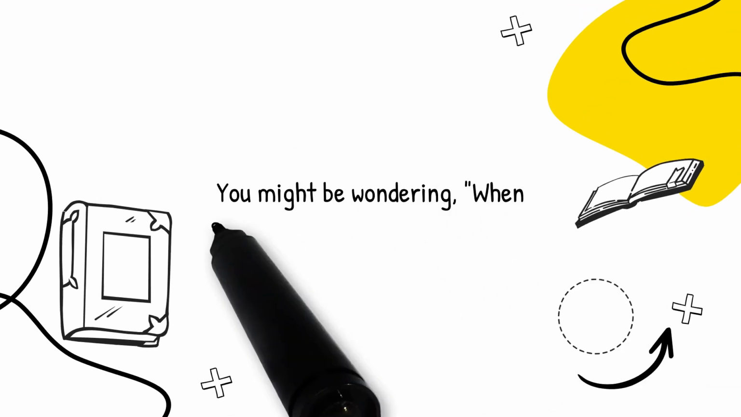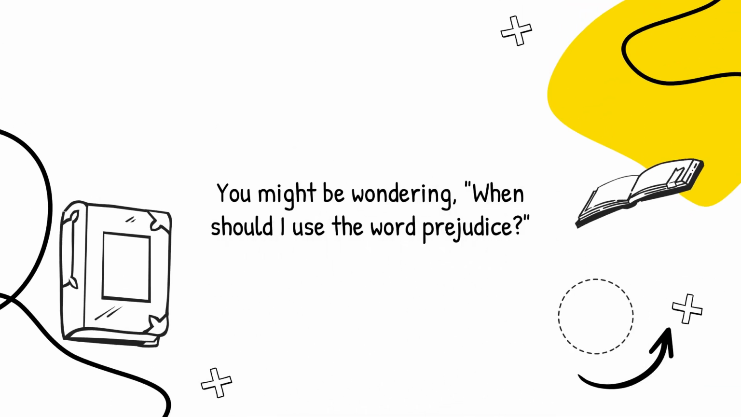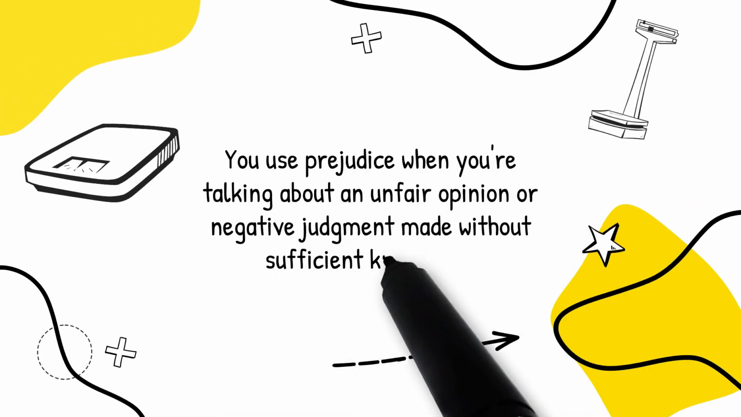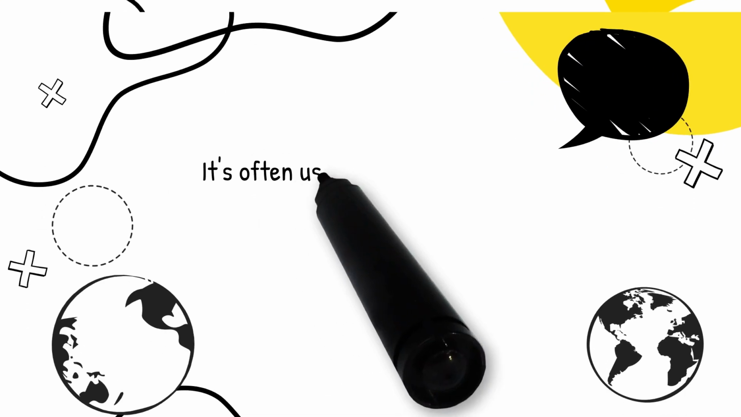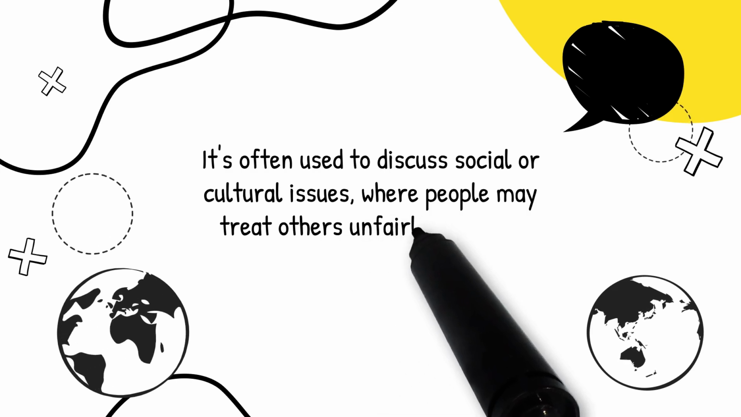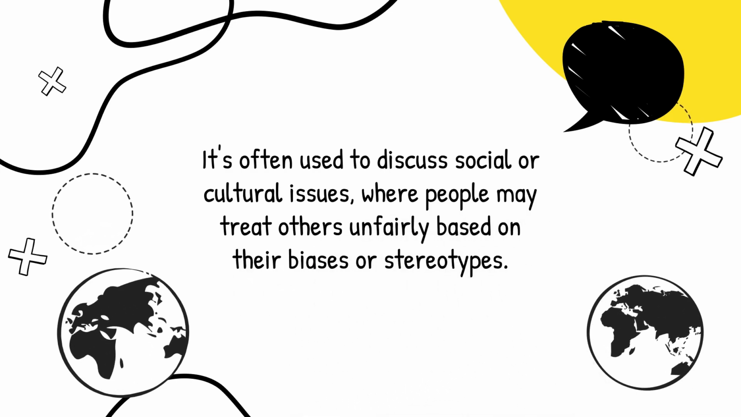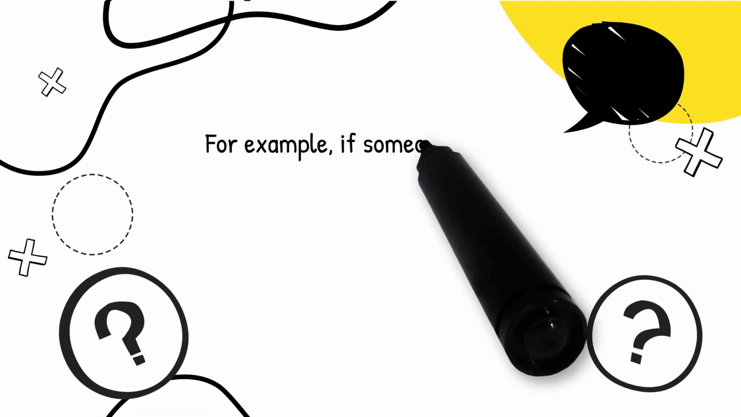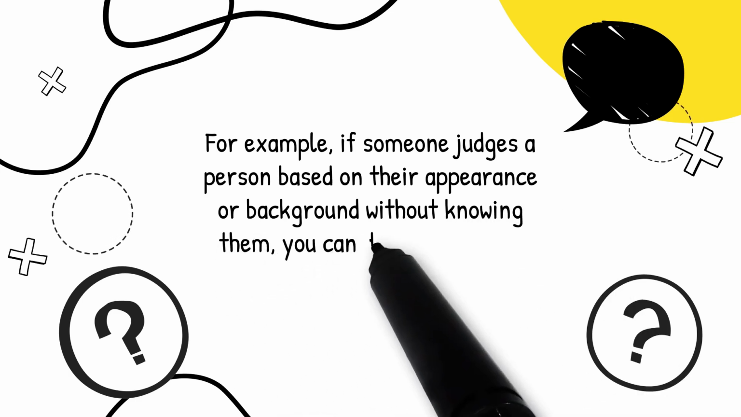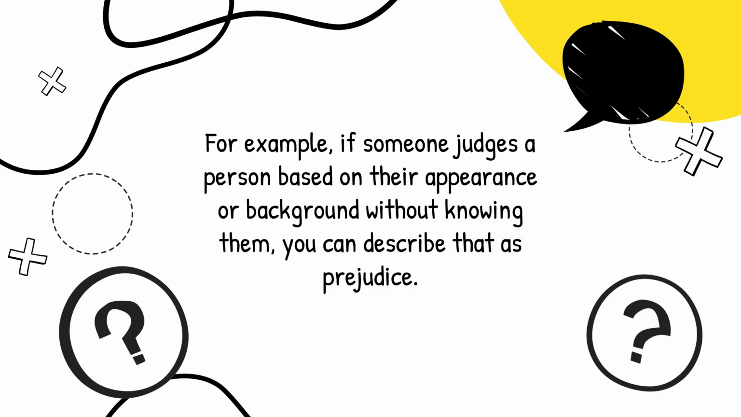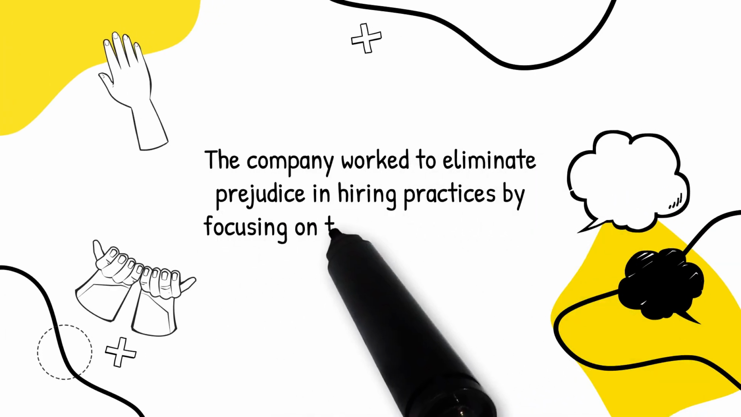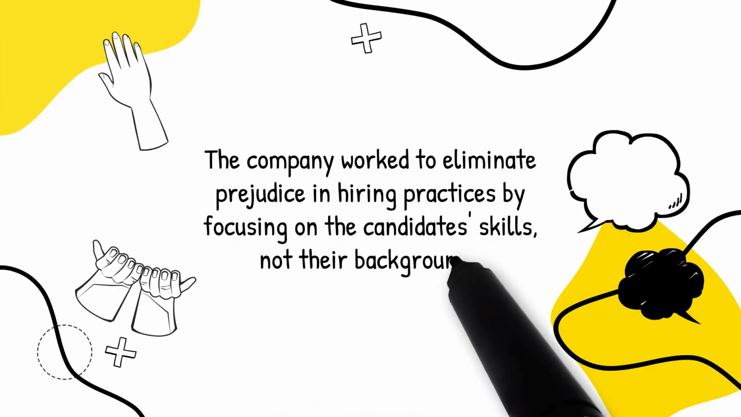You might be wondering, when should I use the word prejudice? You use prejudice when you're talking about an unfair opinion or negative judgment made without sufficient knowledge. It's often used to discuss social or cultural issues, where people may treat others unfairly based on their biases or stereotypes. For example, if someone judges a person based on their appearance or background without knowing them, you can describe that as prejudice. The company worked to eliminate prejudice in hiring practices by focusing on the candidate's skills, not their background.